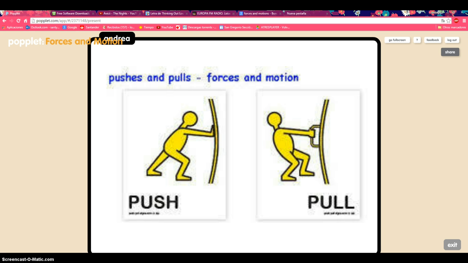I'm here another time with the mind maps, forces and motion. This is a picture of push and pull.